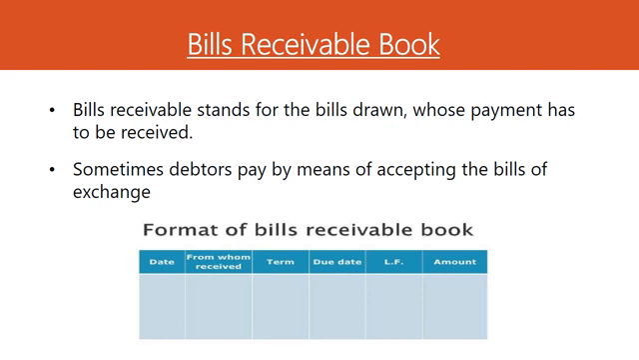Now the last 2 books are the bills receivable book and bills payable book. The first is the bills receivable book. Dear students, sometimes debtors pay by means of accepting a bill of exchange instead of cash, and all the bills which we receive from the debtors are recorded in this book. The format of the bills receivable book is in front of you. Please have a look.